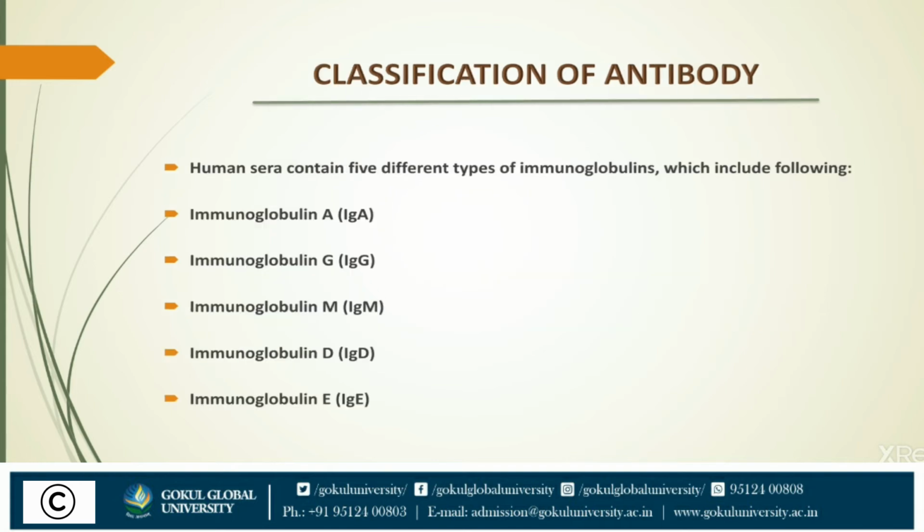Now, let's understand the classification of antibody. Human sera contain 5 different types of immunoglobulin which include the following: immunoglobulin A, immunoglobulin G, immunoglobulin M, immunoglobulin D and immunoglobulin E. Now, we will understand all the types in detail.